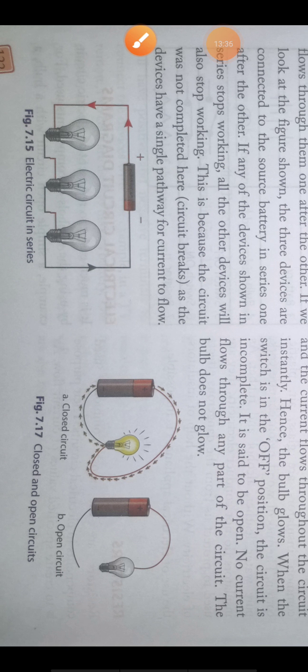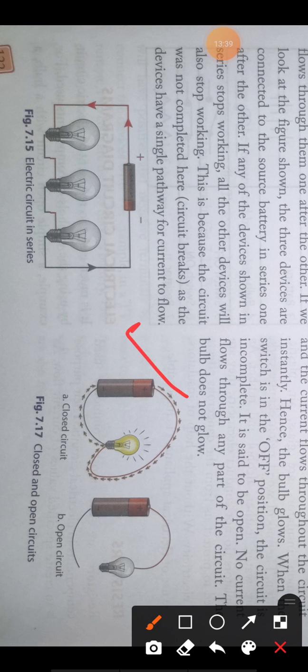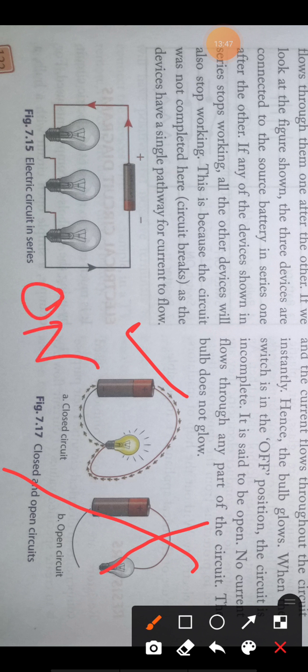So in a closed circuit, current will flow. In an open circuit, current will not flow. Closed circuit means the switch is in on position, and open circuit means the switch is in off position. So that's all for today. In the next class, we'll discuss it.